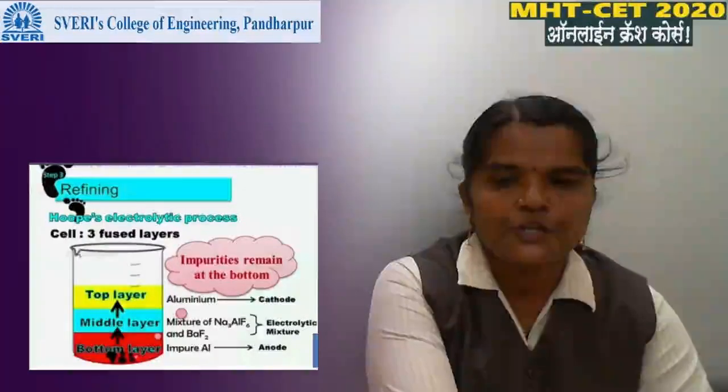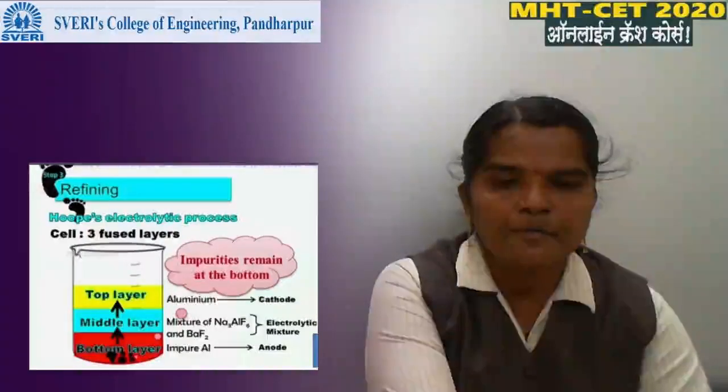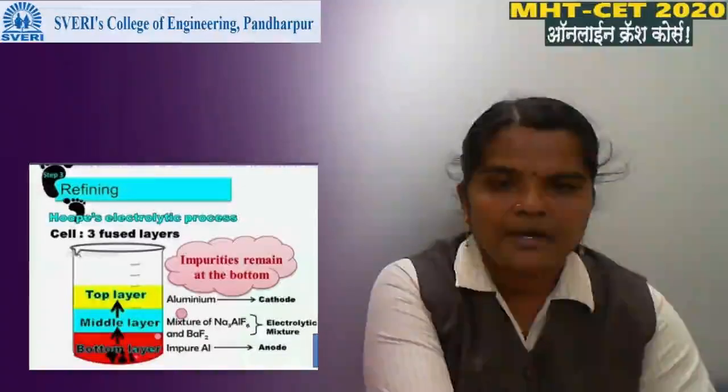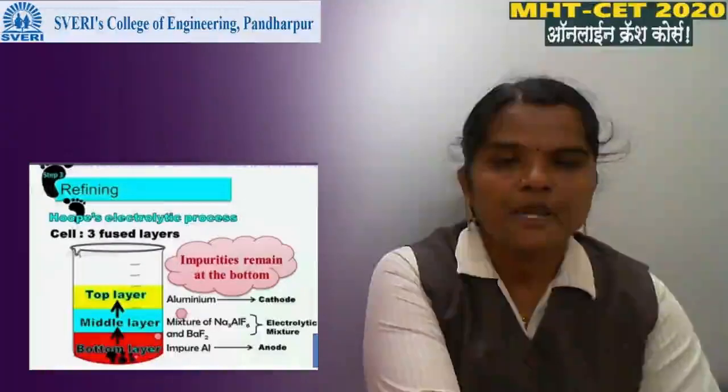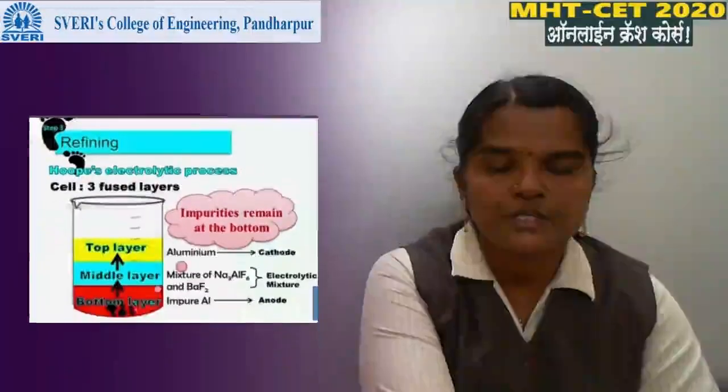It forms three layers: top layer, middle layer and bottom layer. And our pure metal can be extracted very easily. That is, aluminium can be extracted by using the Hoope's process.